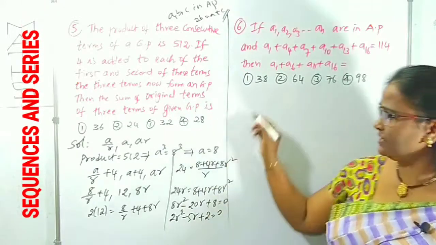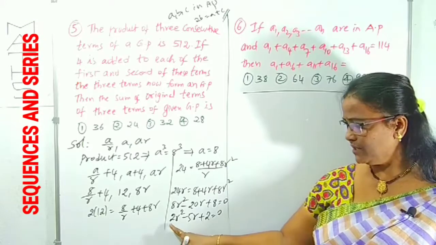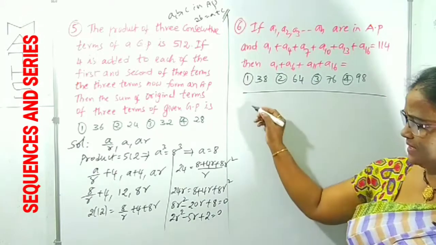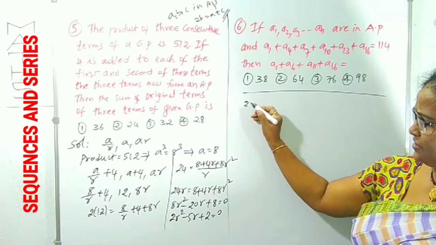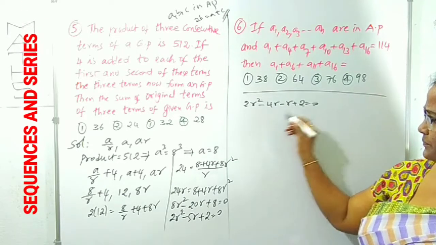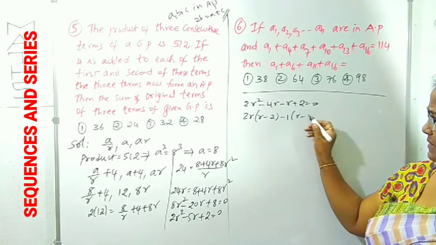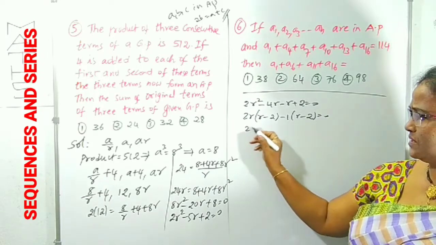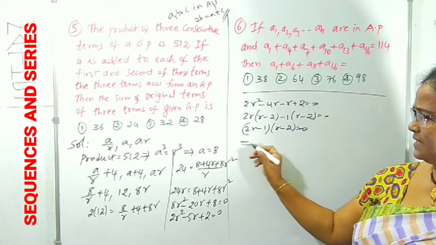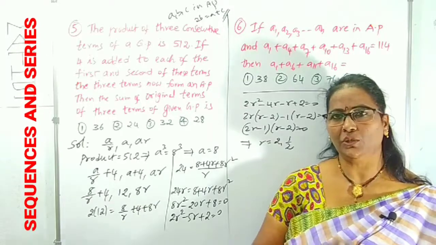This is clearly a quadratic equation in terms of R. Factorizing like this: 2 2's are 4. In the middle what is there? 5 is there, 4 plus 1 is 5. Like this we can factorize it. Factorization: 2R square minus 4R minus R plus 2 is equal to 0. By taking 2R common, it becomes R minus 2, minus 1 into R minus 2. From this we get 2R minus 1 into R minus 2 is 0. It's clearly R values 2 and 1 by 2. R values we got are 2 and 1 by 2.